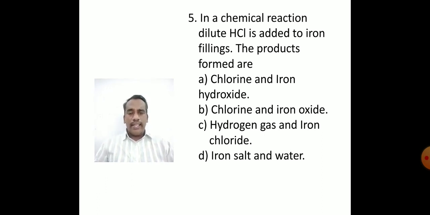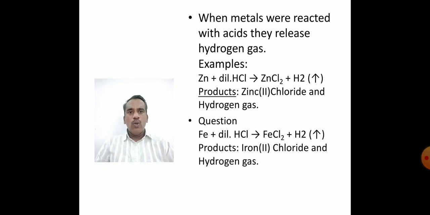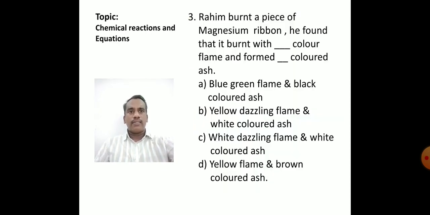Here in the reactants, we see dilute HCl is added to iron filings. We had learnt in some of the examples that whenever we add dilute HCl, that is an acid, to any metal like zinc, it releases hydrogen gas along with the zinc chloride salt. In our present question, when HCl is added to iron, what will be formed? Here also it will be releasing hydrogen gas, because in our metal reactivity series we had discussed a point.